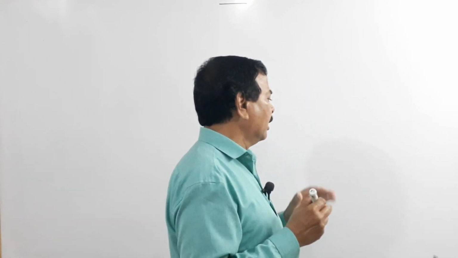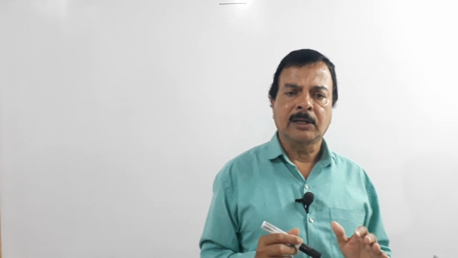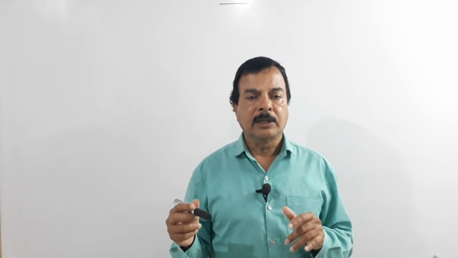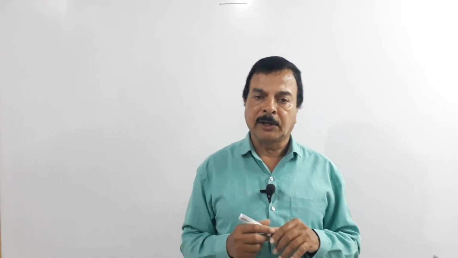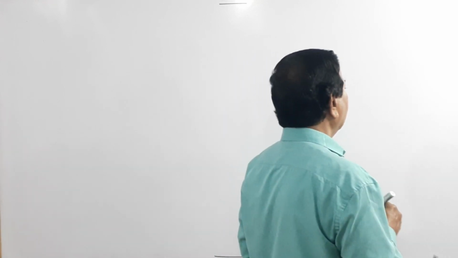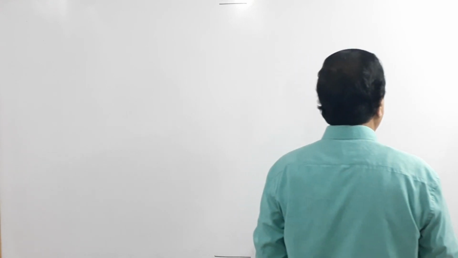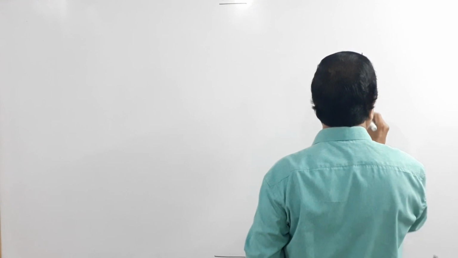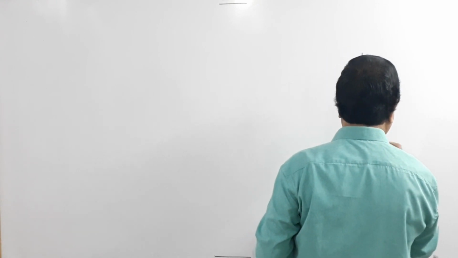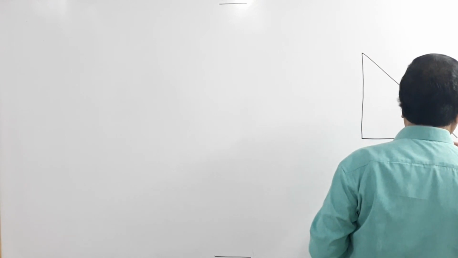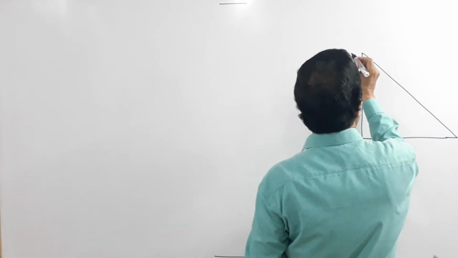So dear students, now let us learn what sin theta, cos theta, tan theta, secant theta, cosecant theta and cot theta are. The 6 trigonometric ratios we'll study one by one. Now dear students, to know what is sin theta, first I'll draw a right angle triangle, and name it as